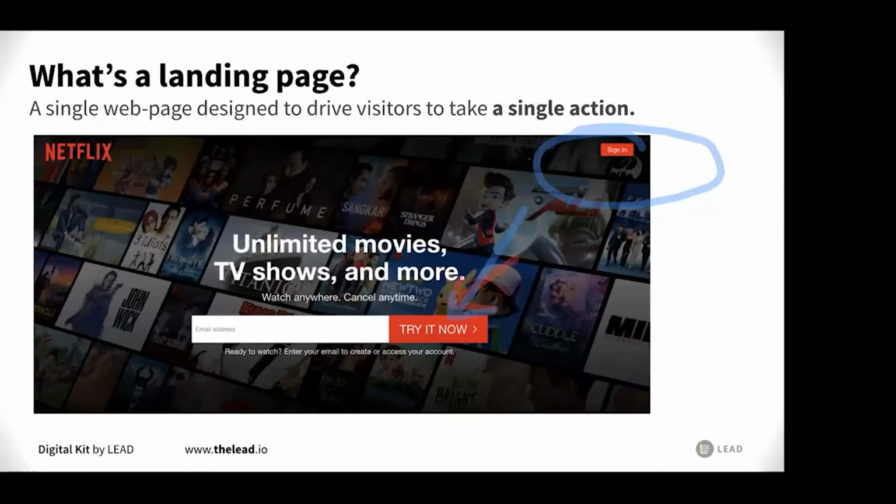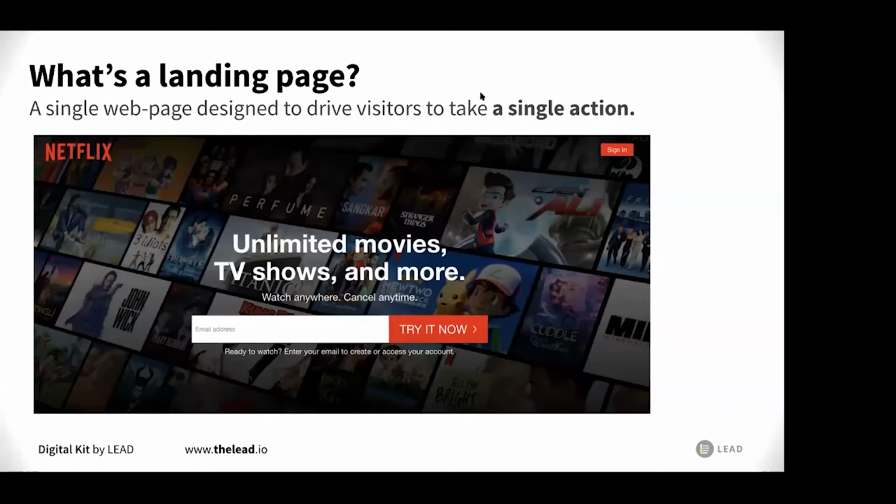A landing page is designed to drive visitors to take a single action. In the Netflix example, I want you to click on this button and get started. That's what I want to do in Netflix, right? Now, the problem with a lot of business owners is they come up with a beautiful website that has 1,000 buttons there, and nobody knows where to go, right?